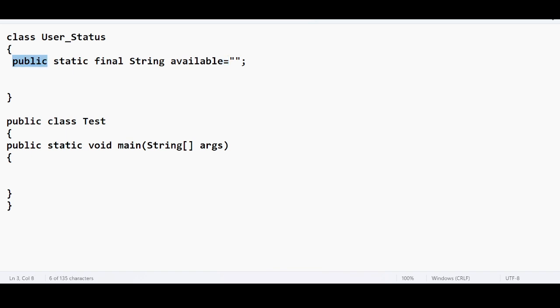Public is the access modifier, static is the variable type, final is the keyword, string is the data type, and available is the variable name. To define a constant, the value cannot be changed. Look at the value, it says user is available.